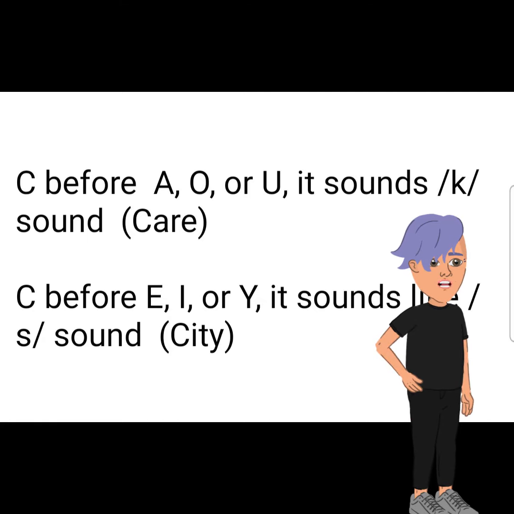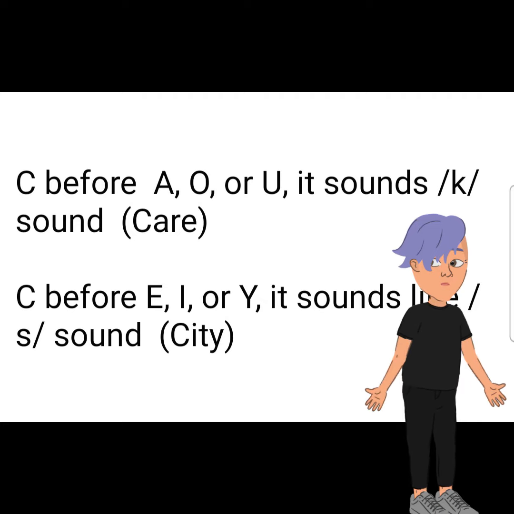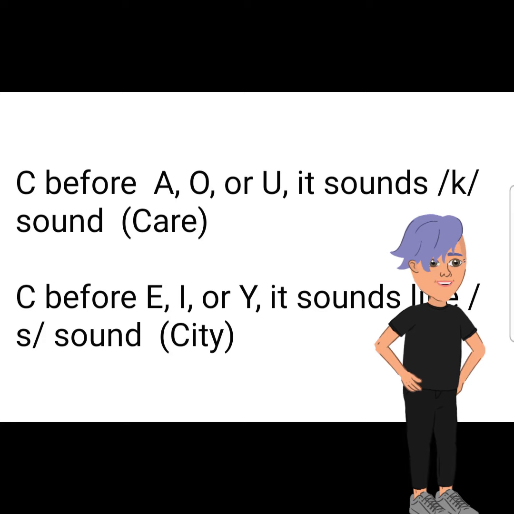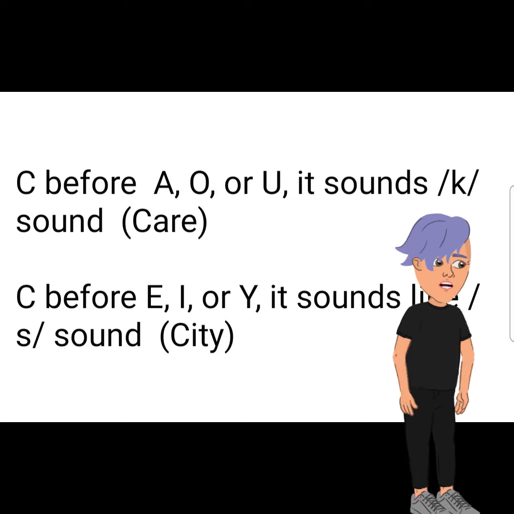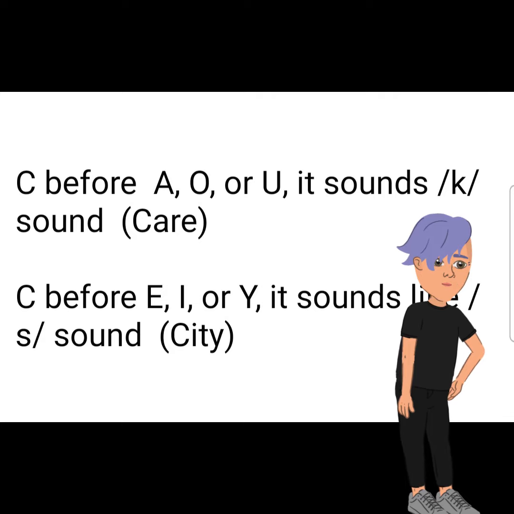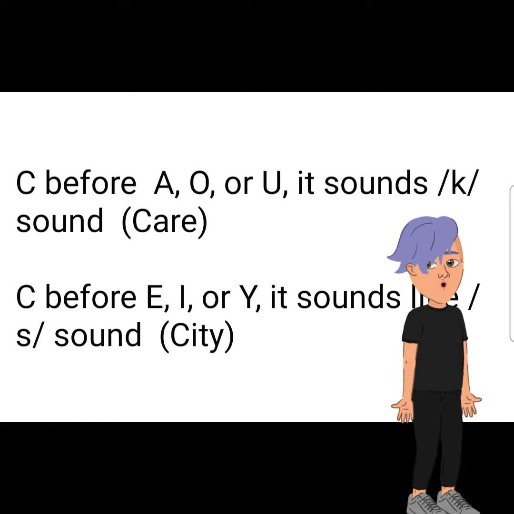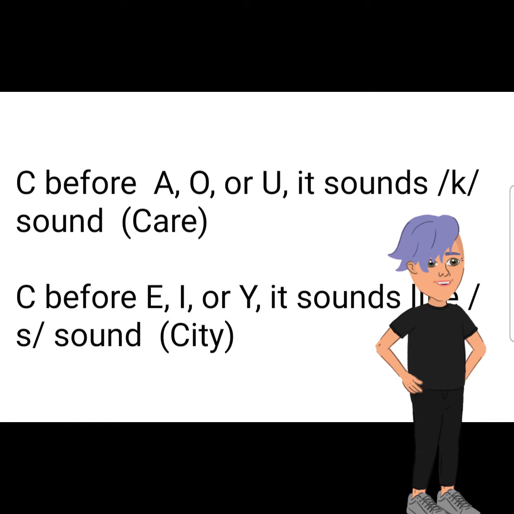When we use the letter C before the letter A or the letter O or the letter U, it sounds like a K. So we can say cat, cool, or cut. If we use the letter C before letters E and I and Y, okay, it sounds like S. Okay, so we can say center, city, cycle.